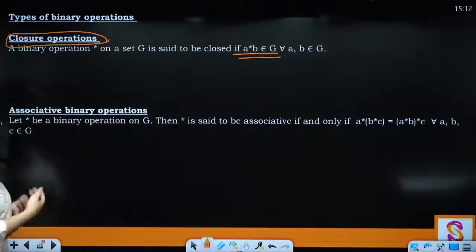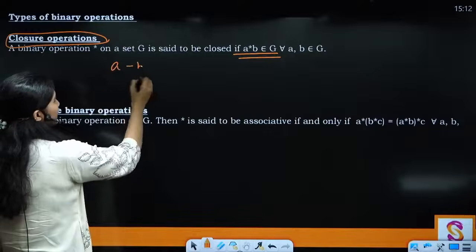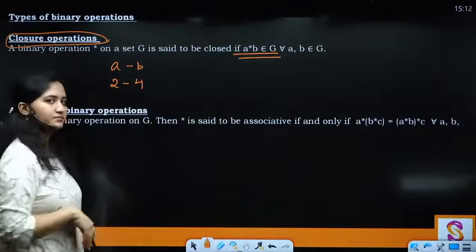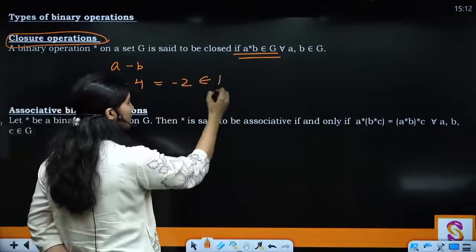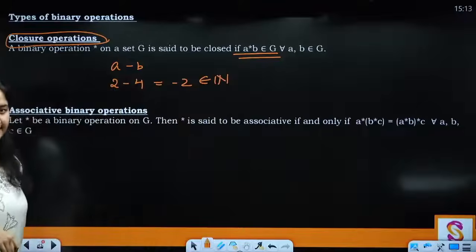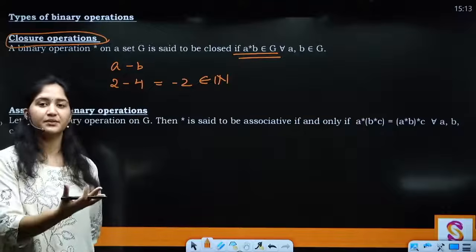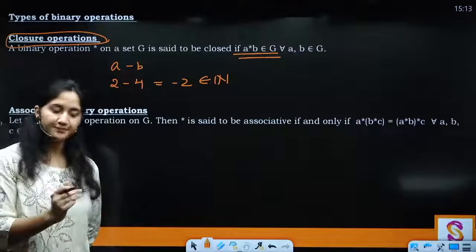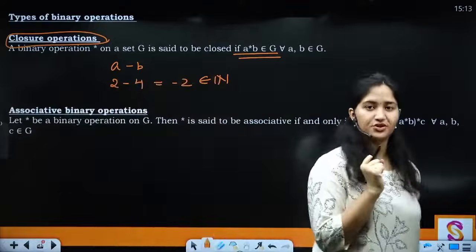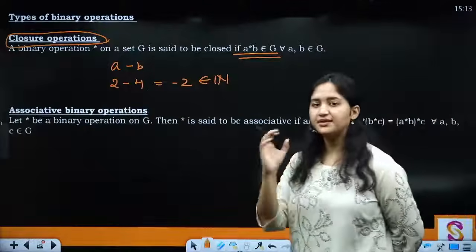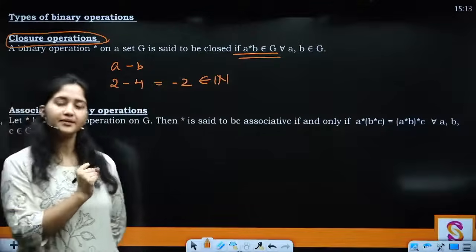In addition we have already seen it; in subtraction let's see why it is not closed. So let's say A minus B, I have taken 2 minus 4. 2 and 4 are elements of natural numbers and the answer is going to be -2, which does not belong to natural numbers, right? So we can say that the binary operation, that is subtraction over natural numbers, is not closed. Clear? Similarly, multiplication is also going to be a closed binary operation, but division is not going to be a binary operation.